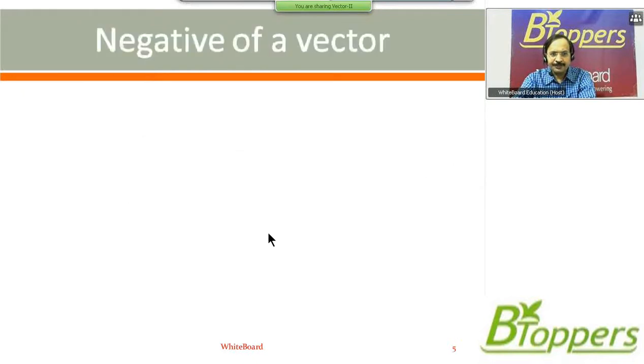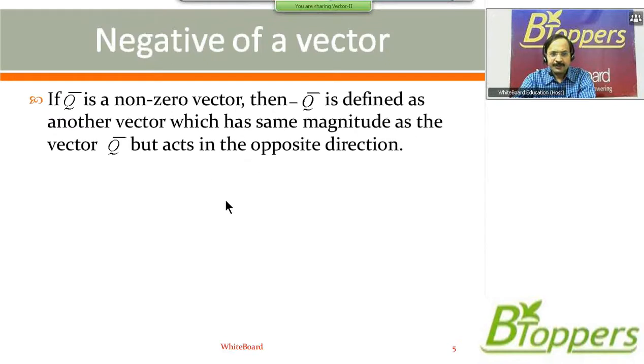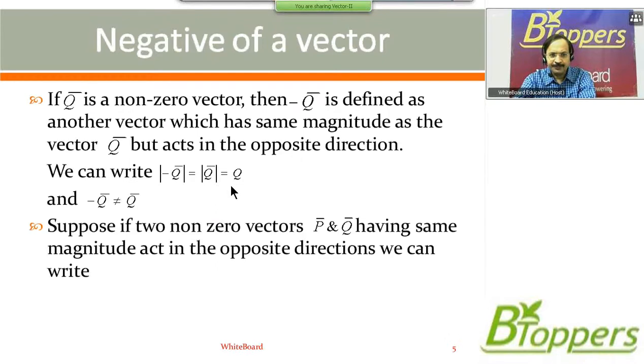Next, negative vector. If Q bar is a non-zero vector, then minus Q bar is defined as another vector which has the same magnitude as the vector Q bar but acts in the opposite direction. So we can write modulus of minus Q bar equal to modulus of Q bar, that you can write as Q. And minus Q bar not equal to Q bar.